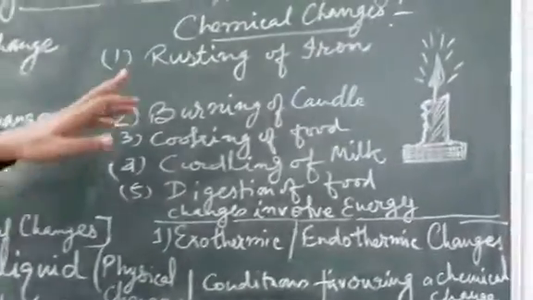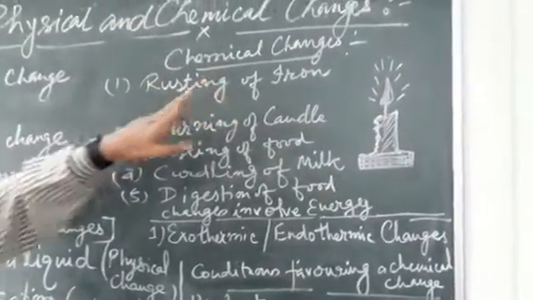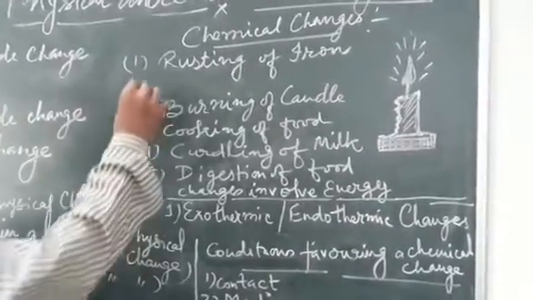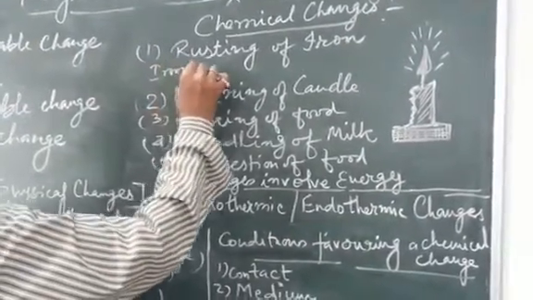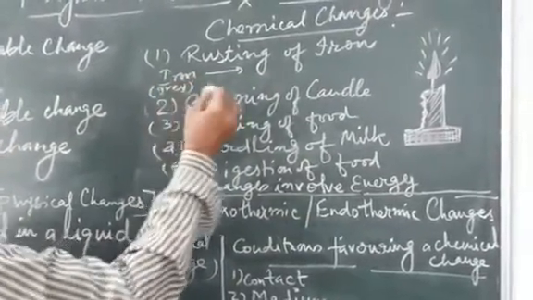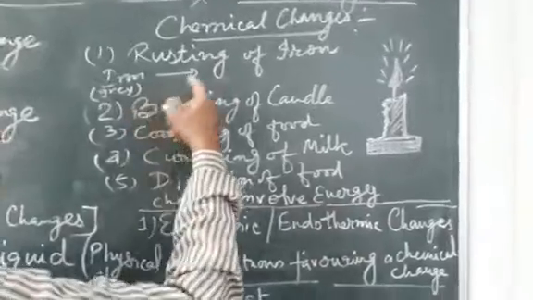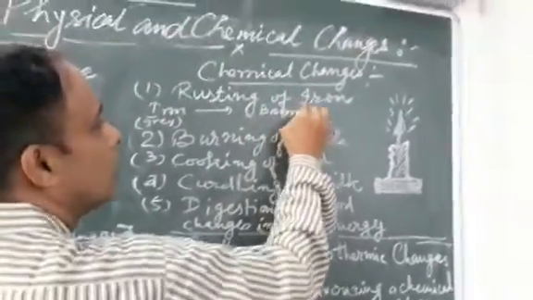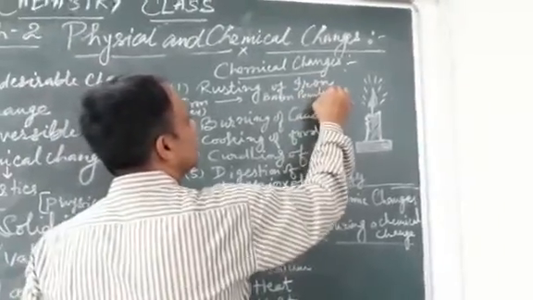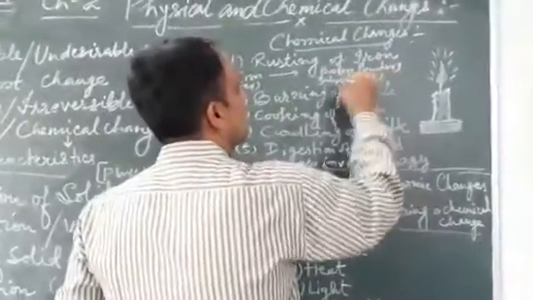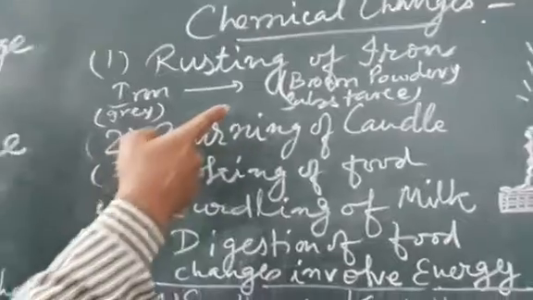Now let us come, children, to chemical changes. There are so many examples, like rusting of iron. Now see, before the rusting, iron's color was a grey steel color. Upon rusting, it produces a brown powdery substance. What is this brown powdery substance? This is nothing but hydrated ferric oxide.